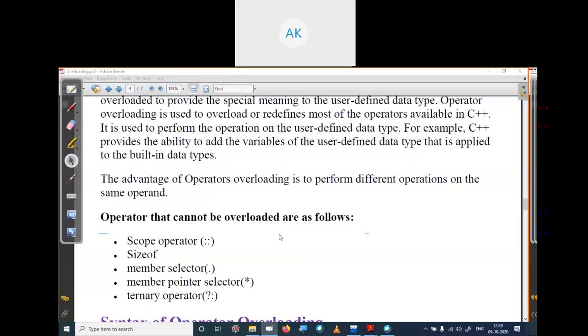The advantage of operator overloading is that we can perform different operations on the same operands. But we have some restrictions. We cannot overload all the operators available in C++.